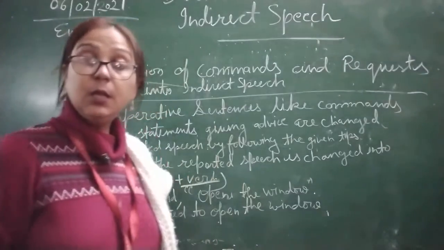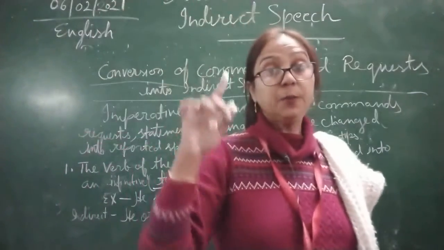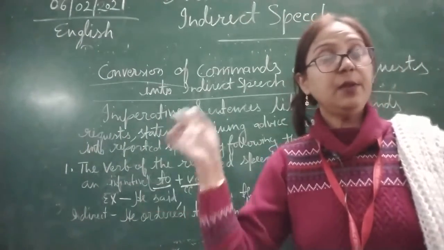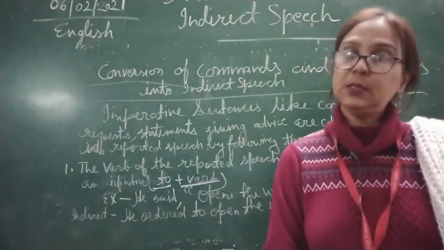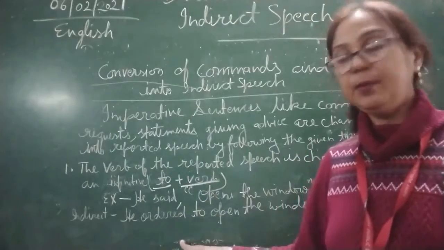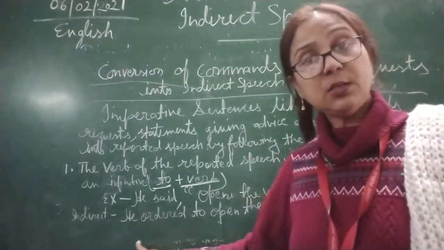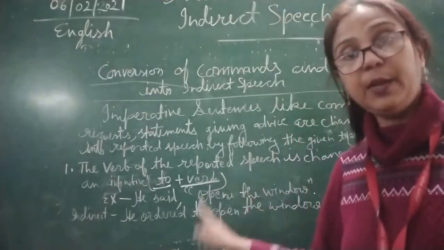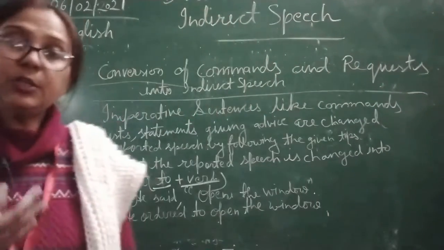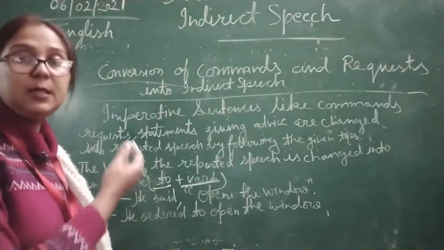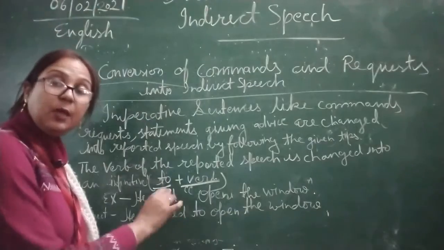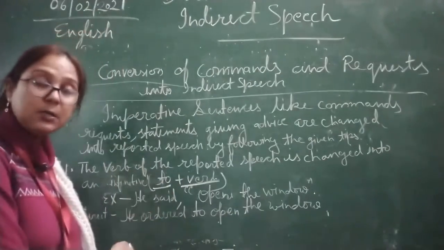Okay, he requested. Now because please is written over there or kindly is written over there, that is why it will become request. So here you will change in reporting verb, changes must be shown over here because it depends on the sentences, which type of the statement is given by the person. If he ordered, so you will write he ordered. If he is asking some question, he asked.